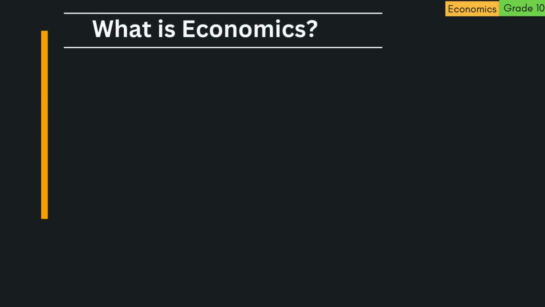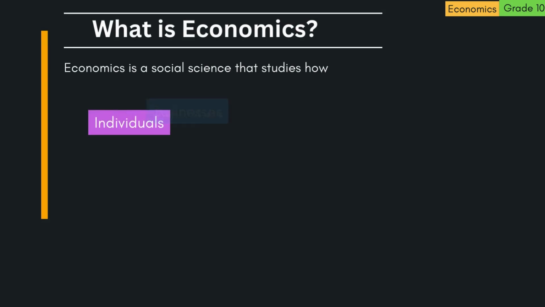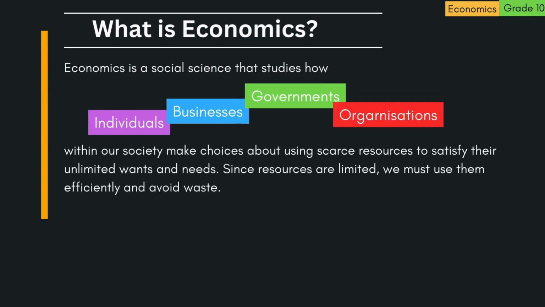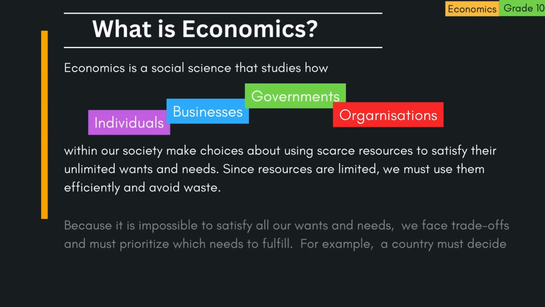Economics Grade 10. What is economics? Economics is a social science that studies how individuals, businesses, governments, and other organizations within our society make choices about using scarce resources to satisfy their unlimited wants and needs. Since resources are limited, we must use them efficiently and avoid waste.